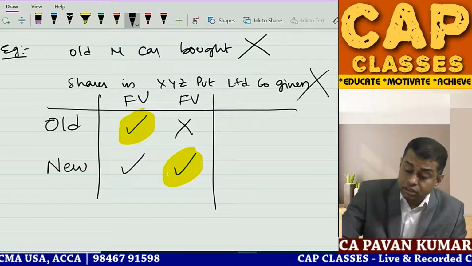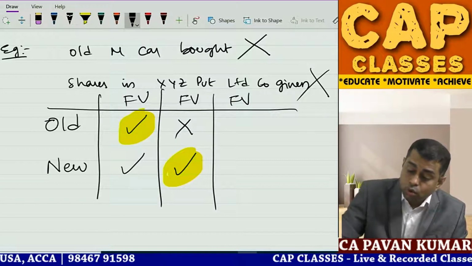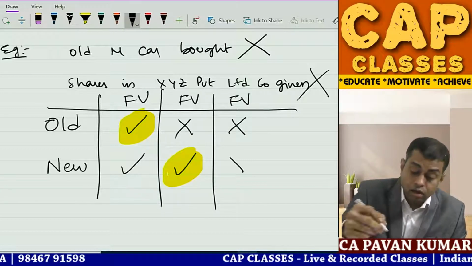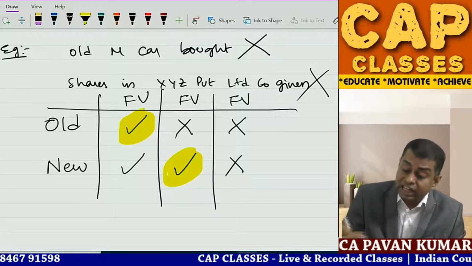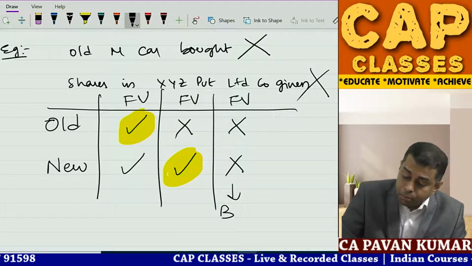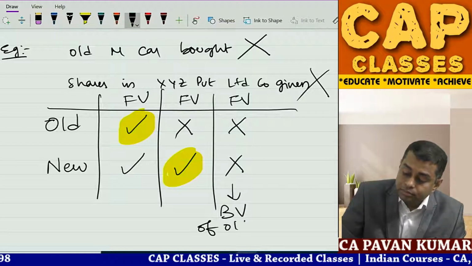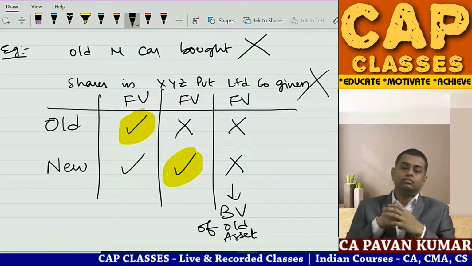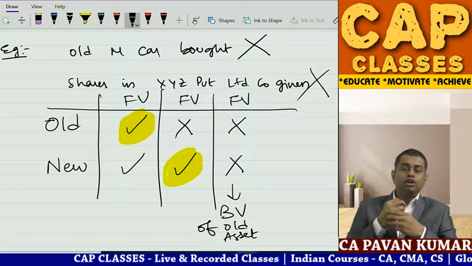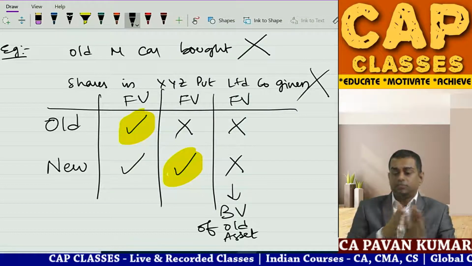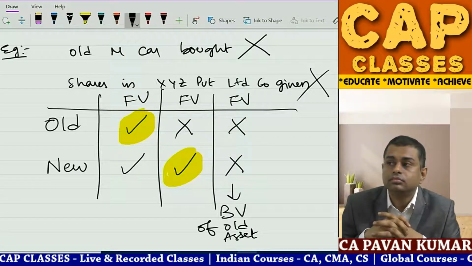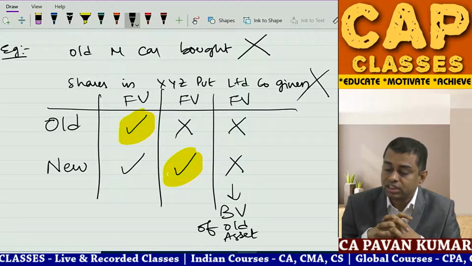Another situation: old fair value not available, new fair value also not available. Then in this situation you go with the book value of old asset. This is how you should write. You understand this?